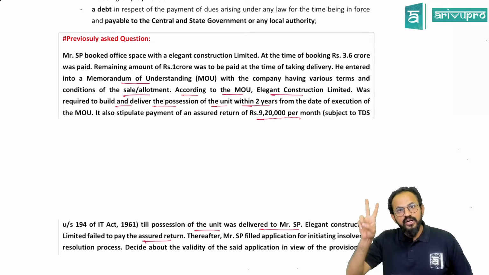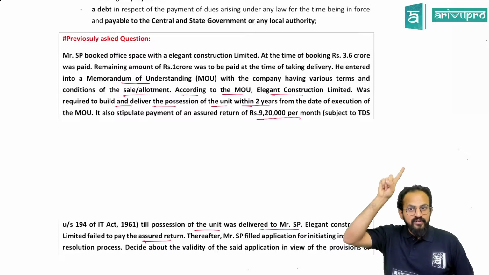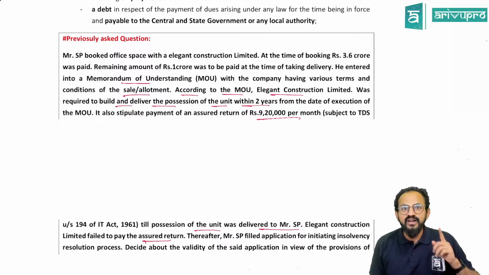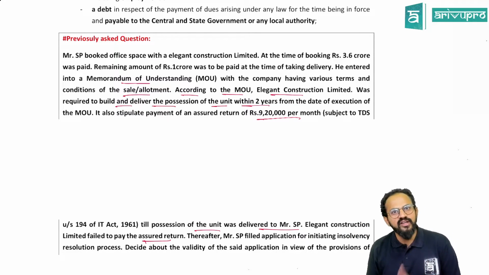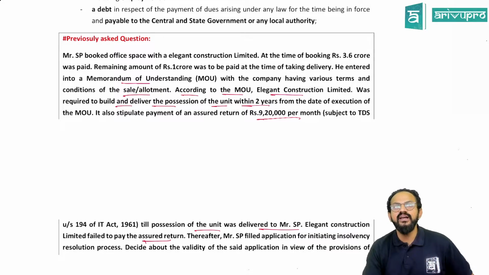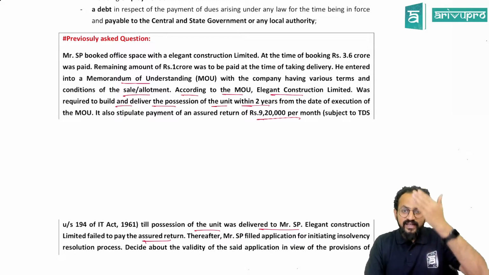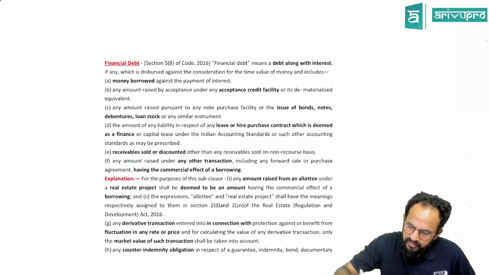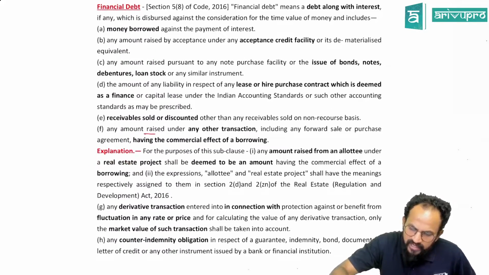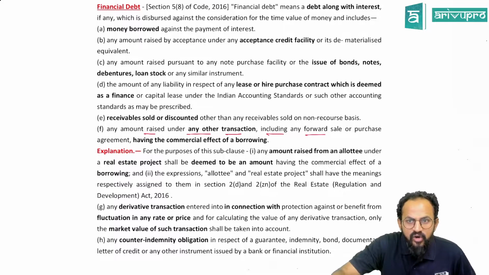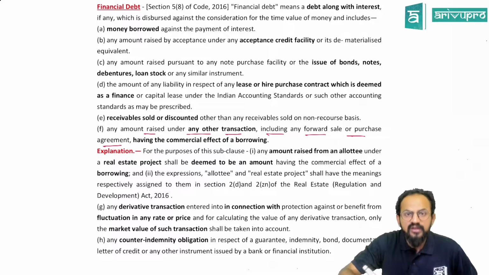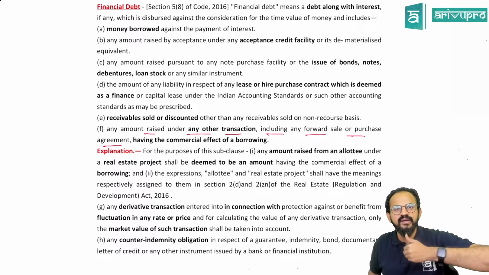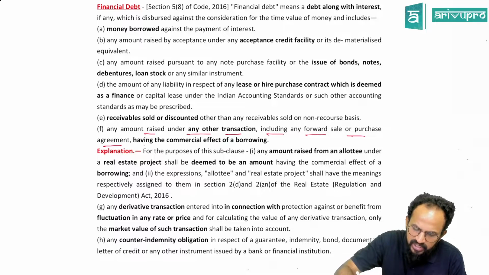So people, here two things you can think. When we were doing this, I told you, whether it is a commercial building or a residential building, you will be considered an allottee under RERA. So sir, this is covered under which point? Any amount raised under any other transaction, including any forward sale or purchase agreement, after 2 years, and having the commercial effect of borrowing.